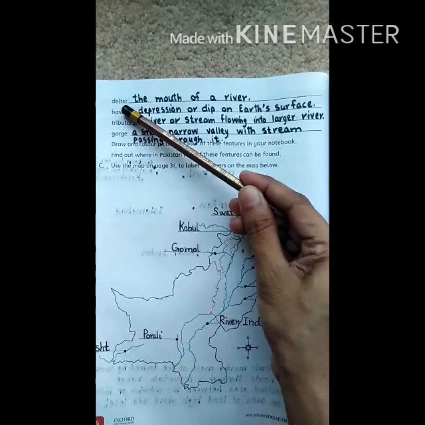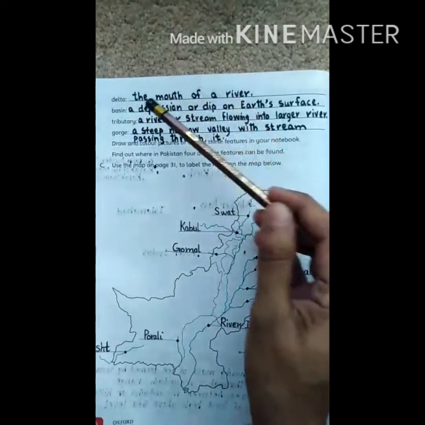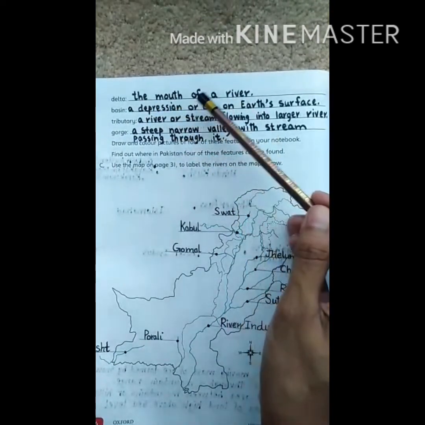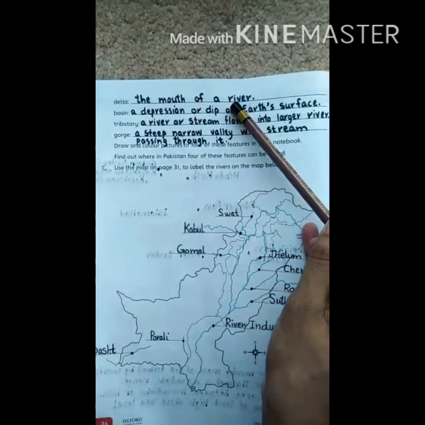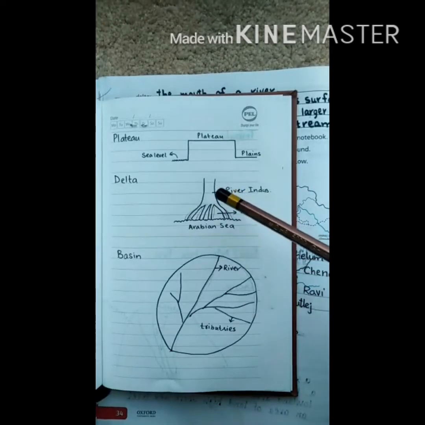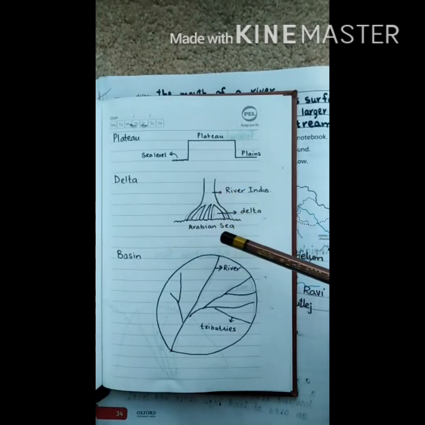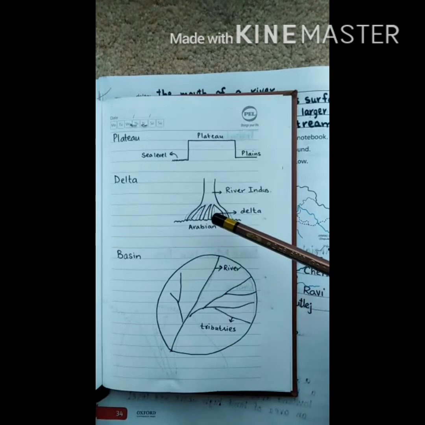Next one is delta, the mouth of a river. So a delta is the mouth of a river. Let me show you the diagram of a delta. This is the picture of a delta. So when a river falls into a sea, then it divides itself into smaller rivers, and this land between the rivers is called the delta.